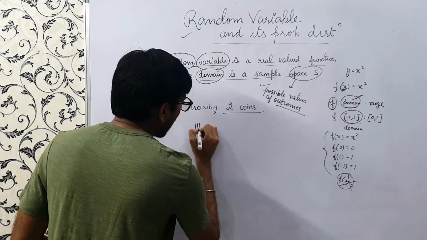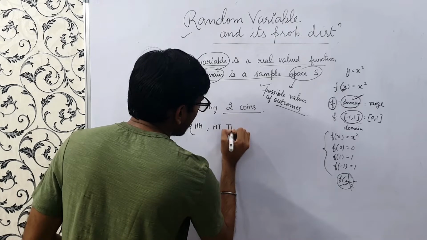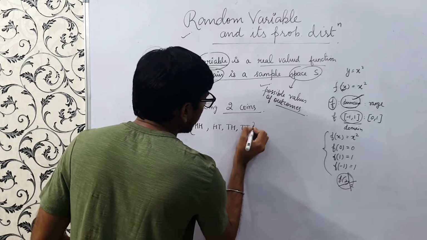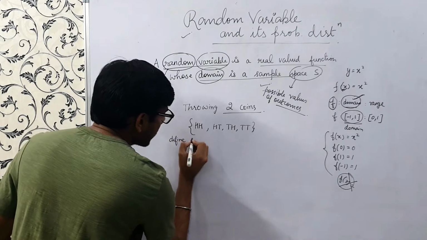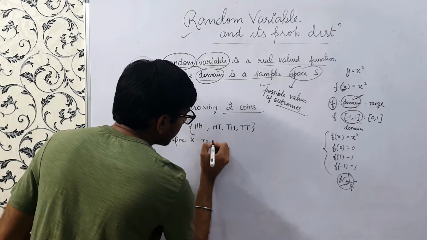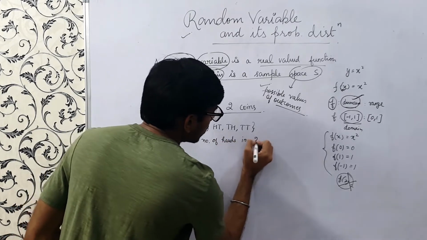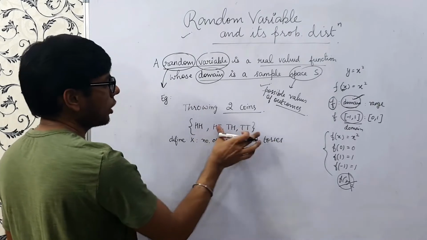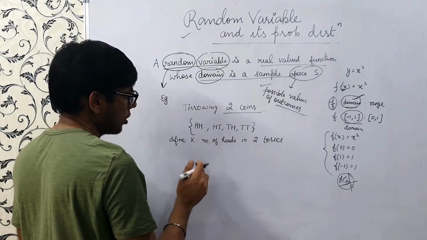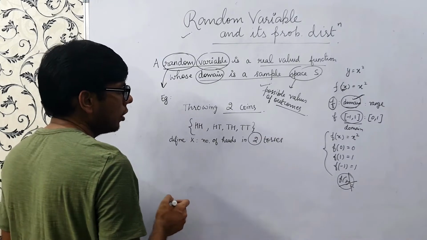What can be the outcomes? One would be HH, HT, TH, TT. And I am defining my variable x as the number of heads in two tosses. I can do 2, 3, any number of tosses, right? But to keep it simple, I am doing only two tosses. So x is the number of heads in two tosses.